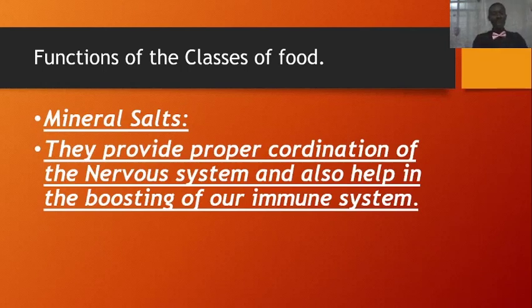They can also help, just like the vitamins, to boost our immune system. Now, what are those food substances where you can get these mineral salts? You can get them in our fruits and vegetables, and some of our meat substances. You can find some mineral salts even in some fishes that we consume. Some of their oils contain a lot of mineral salts that help our body.